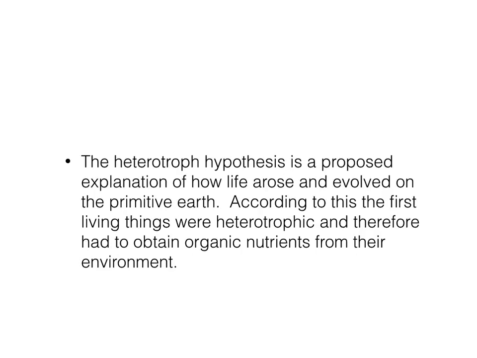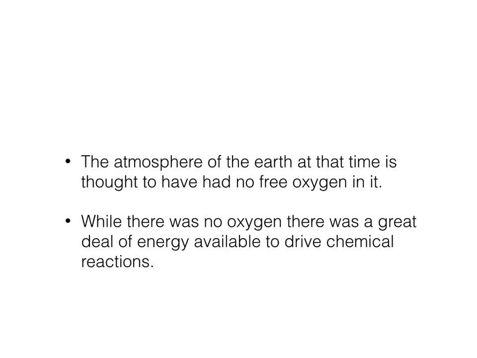So in terms of the early Earth, we talked about this a little bit during our presentations, but the heterotroph hypothesis is a proposed explanation of how life arose and evolved on Earth. So the first living things on Earth were heterotrophic, and they obtained organic nutrients. So they would have undergone fermentation.